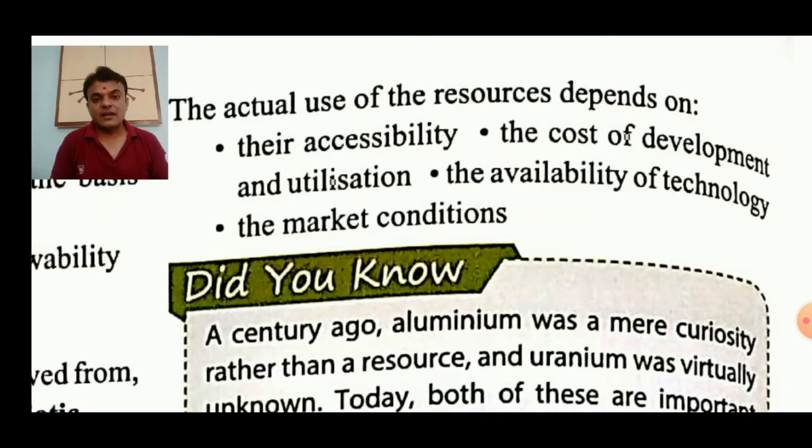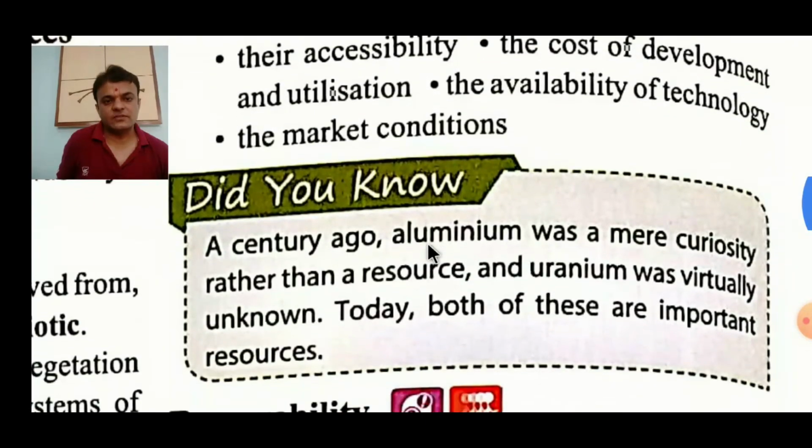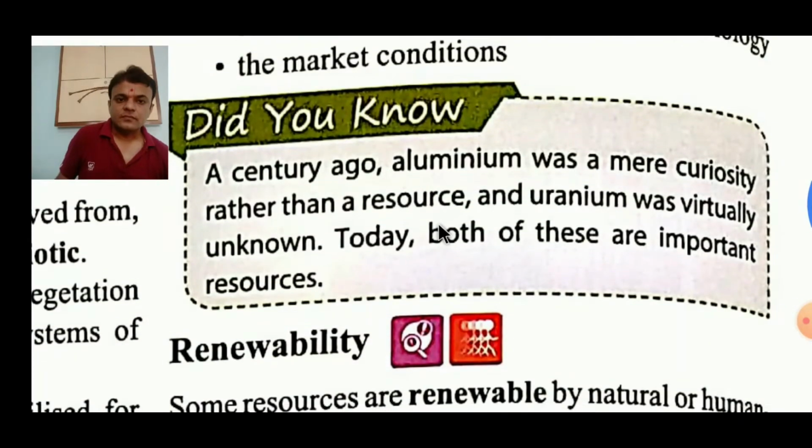The last is market condition, that is, how they are available or how they are in demand in the market. These are the dependencies of the actual use of resources. Clear?